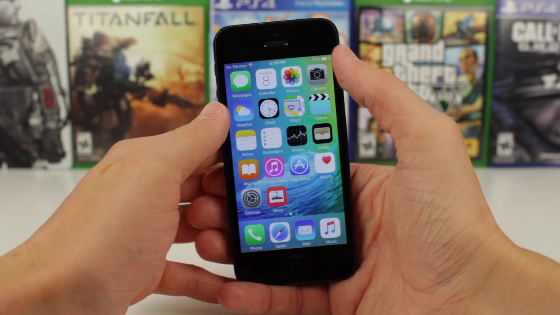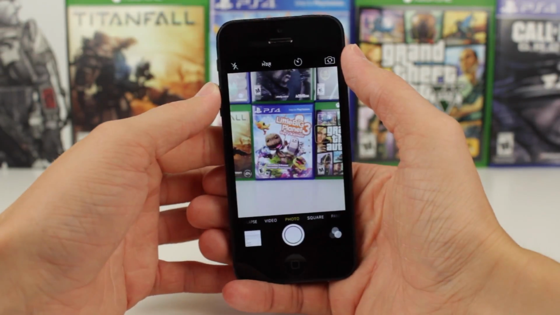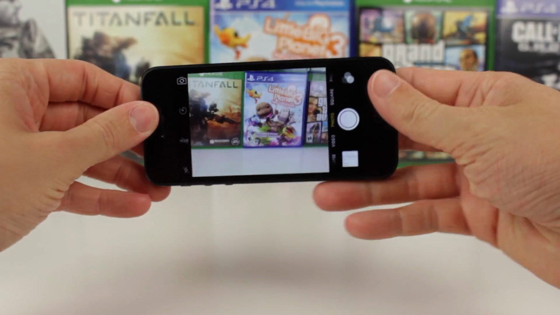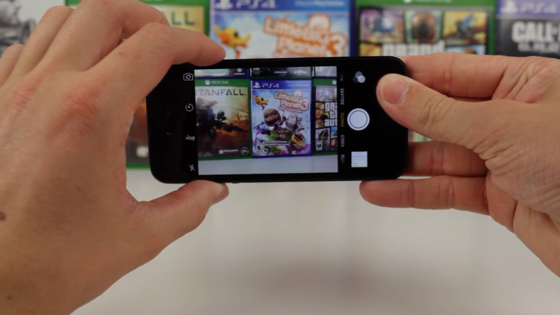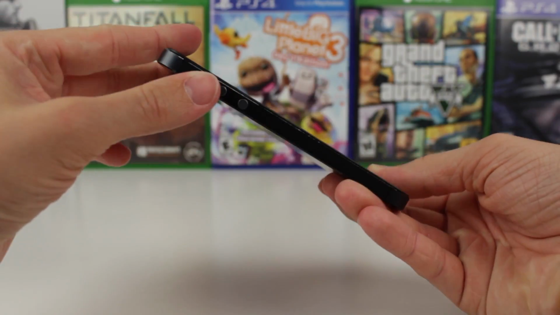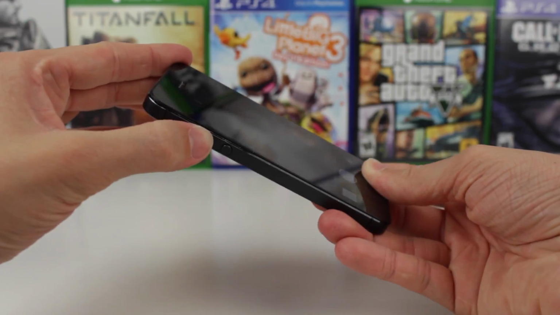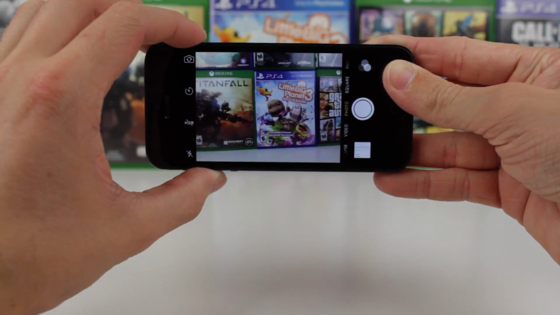And finally, if you launch the Camera app in iOS 9 Beta 3, the volume up and down buttons that you could use before to take a picture have been disabled. The only way to snap a picture in iOS 9 Beta 3 is by tapping the software button on screen.